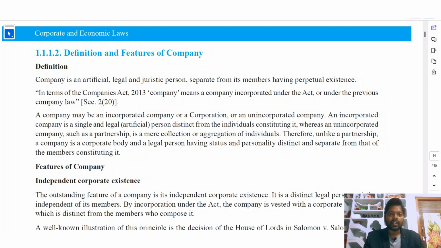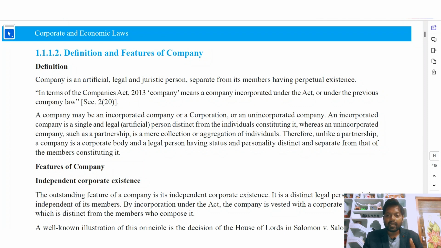Section 2, Clause 20: if a company is established under this section, we call it a company under Companies Act 2013. So a company may be an incorporated company or a corporation or an unincorporated company. An incorporated company is a single and a legal artificial person distinct from the individuals constituting it. So it is separate from the individual. It is only one single, legal one.